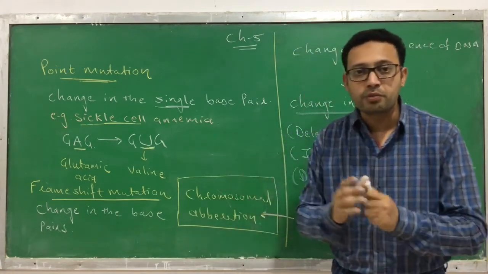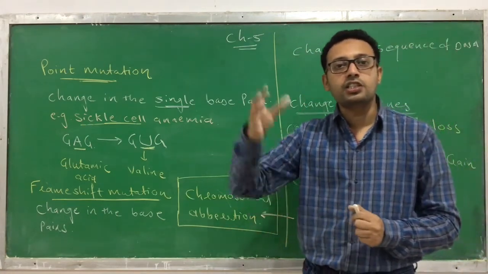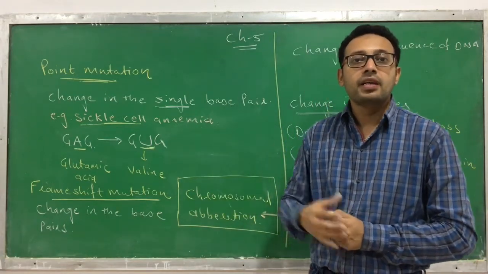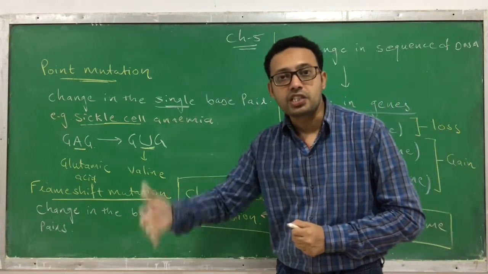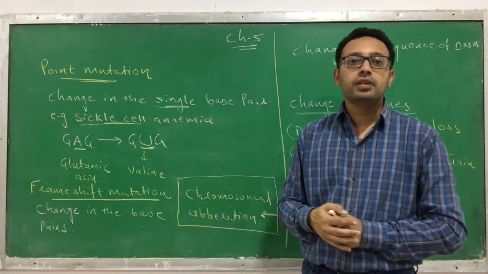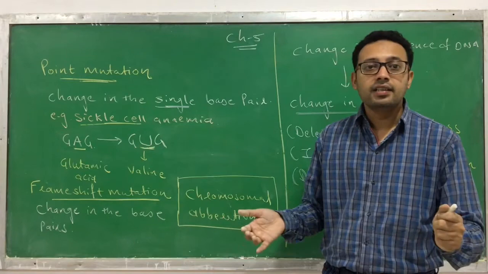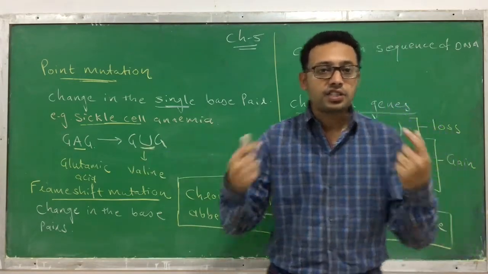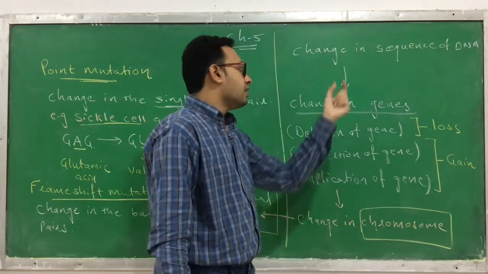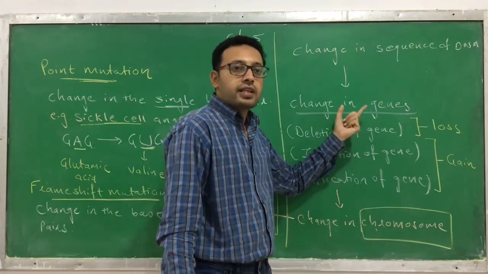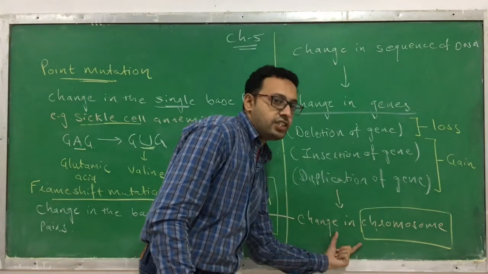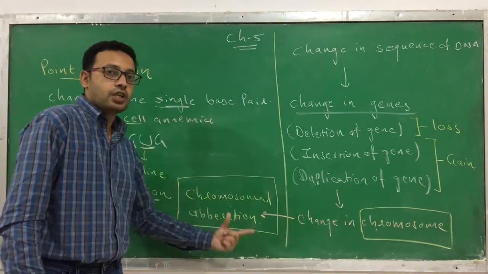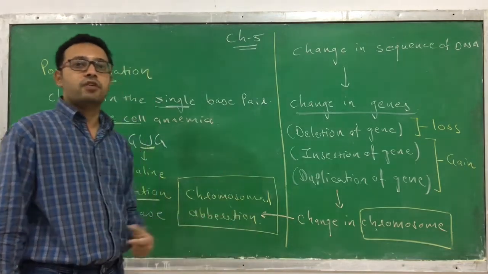I again repeat, what is a mutation? In a mutation, there is a change or alteration in the sequences of DNA. Here the change occurs, so there is a change in the genotype and the phenotype. The change occurs suddenly. It does not occur progressively, it occurs suddenly. If there is a change in the sequences of DNA, there is a change in the gene. As there is a change in a gene, there is a change in the chromosome, and such a change is called chromosomal aberration.